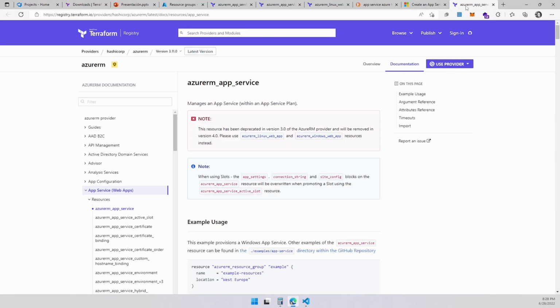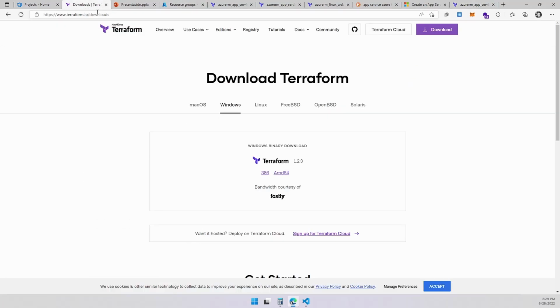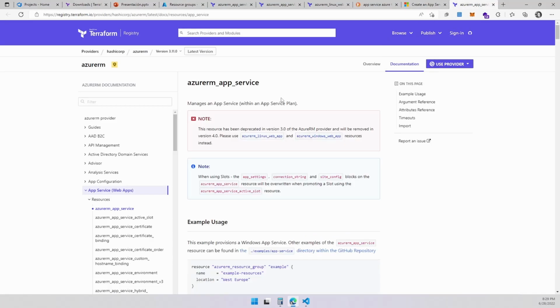Again, let's stick to something more simple. This is what is called a Terraform registry. It's different from the page where we were looking at it, right? This is like a registry where there's a bunch of modules and documentation you can follow. One of the main things we need to know about it is that with Terraform, you can build a lot of stuff in different clouds, right? That's what it's going to do. It's not only Azure, you can build it in many things.